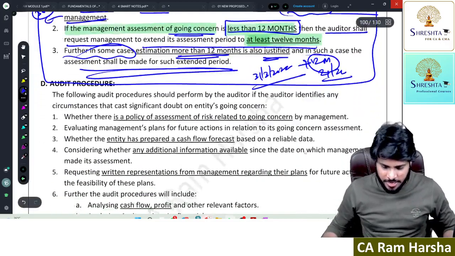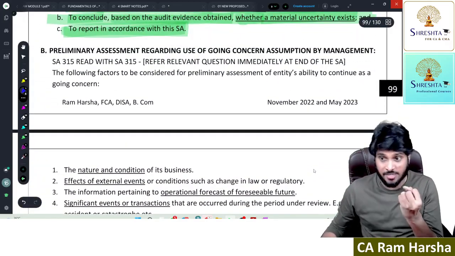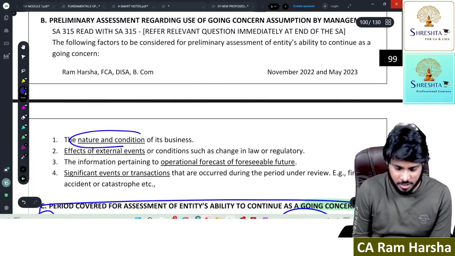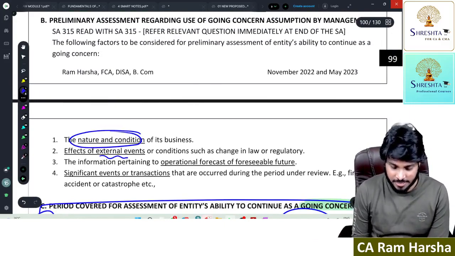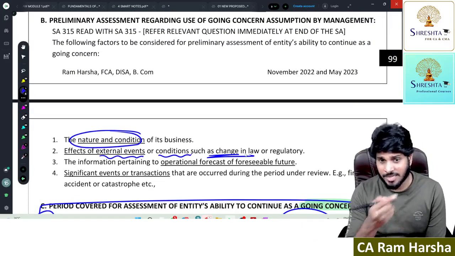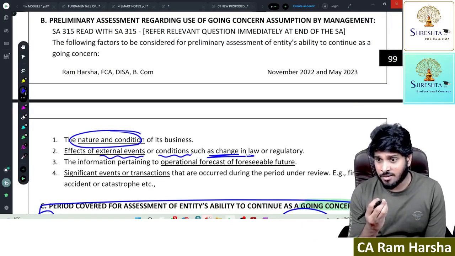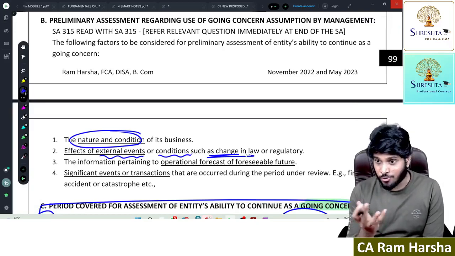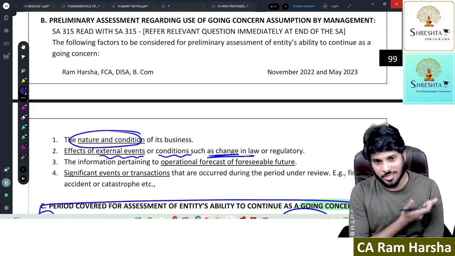Okay, so what management has to do? They need to assess going concern. What will they assess? They will assess nature and condition of business. They will assess external events and conditions such as changes in law or regulatory. Very recently, BSNL has been given 4G spectrum allotment. 4G came into picture in 2016-2017.